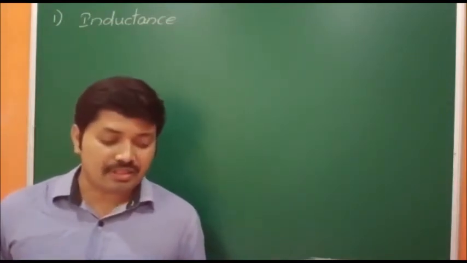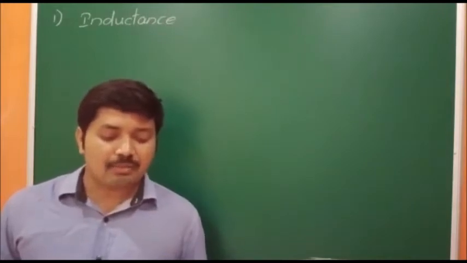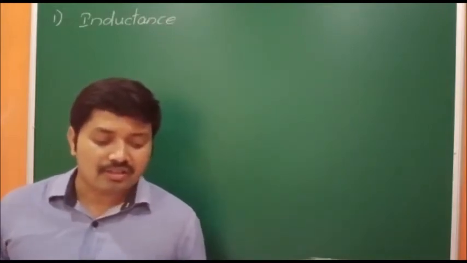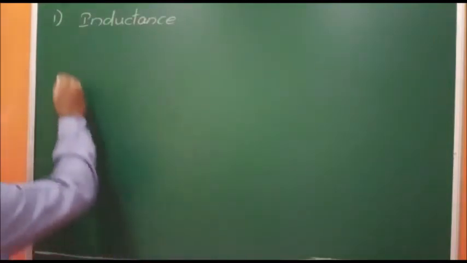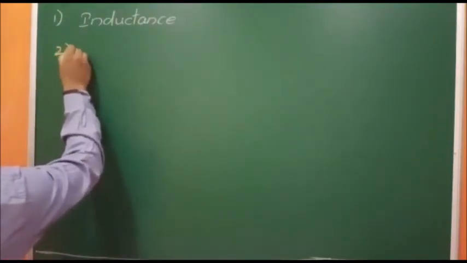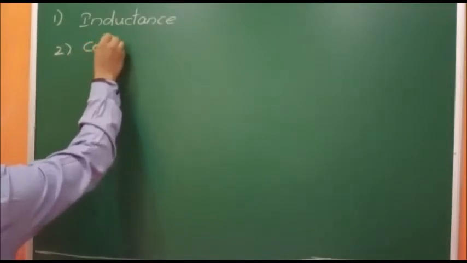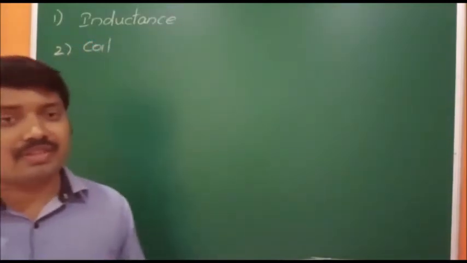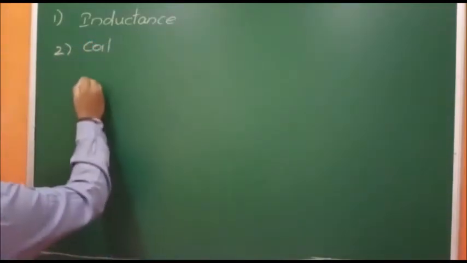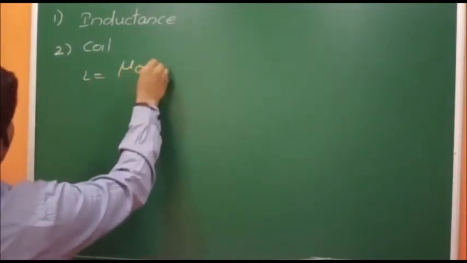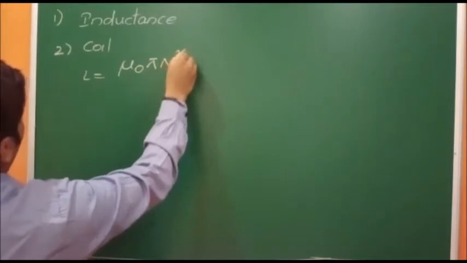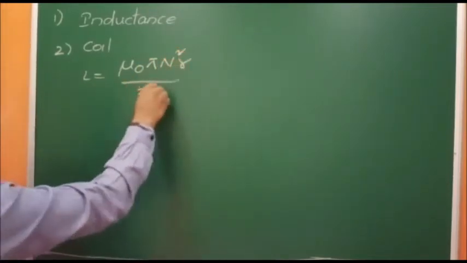And the second question: if n is the number of turns in a coil, the value of self inductance varies as. So he gave you a coil. For that coil, the self inductance formula is L equals mu naught pi n square r by 2.